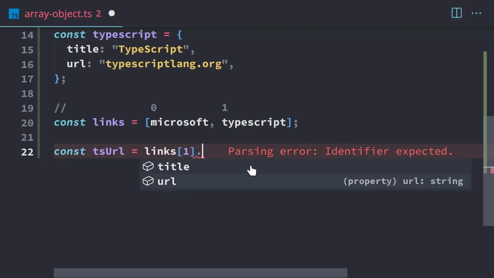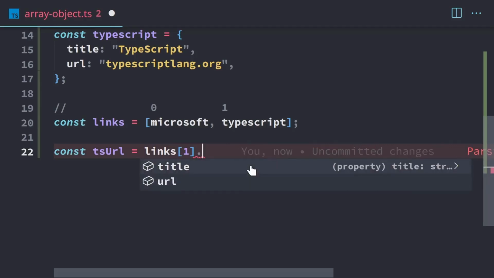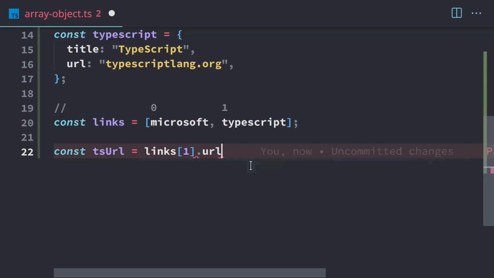That popped up automatically because TypeScript knows that we're dealing with objects. So I just want the URL. And so there we go. Now we have the TSURL, which is a string, and we're good. And that's how you access an object and a property within an object within an array.